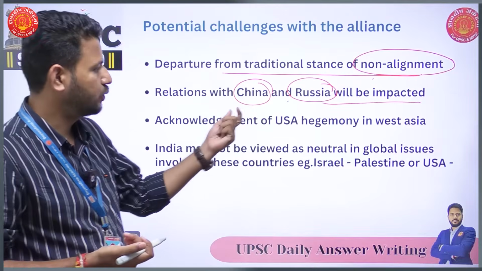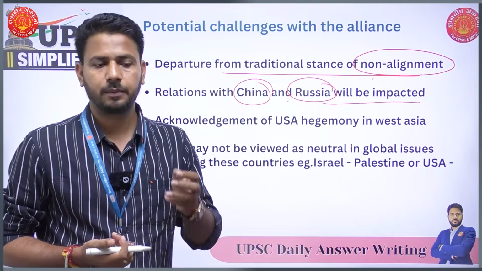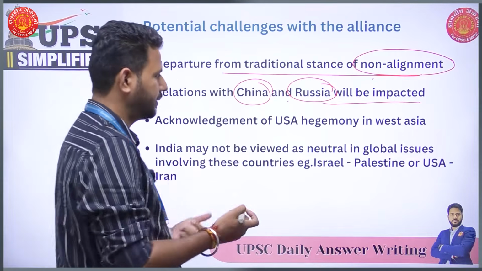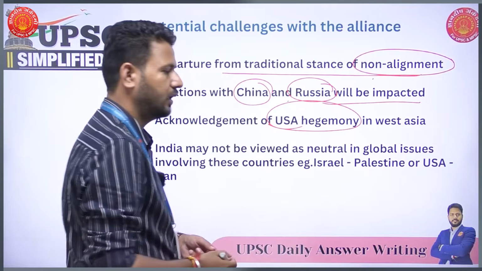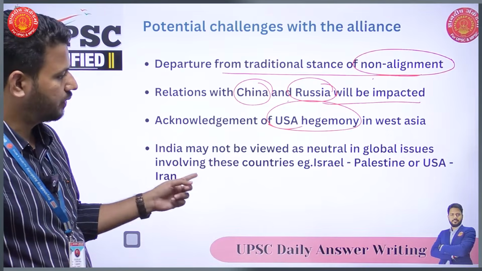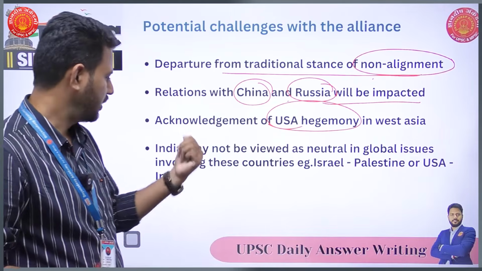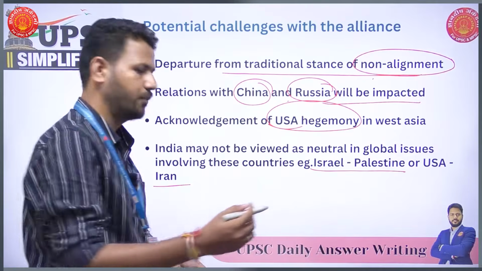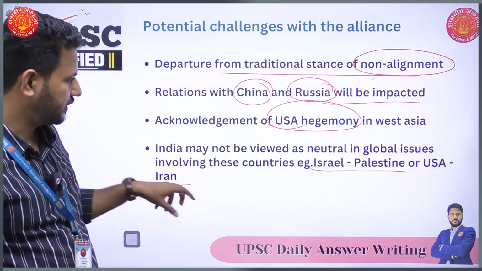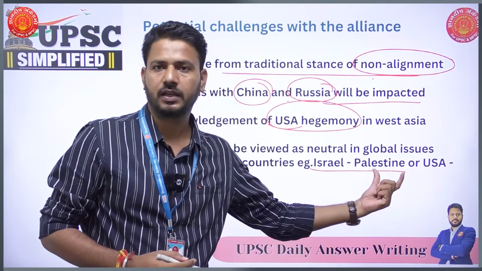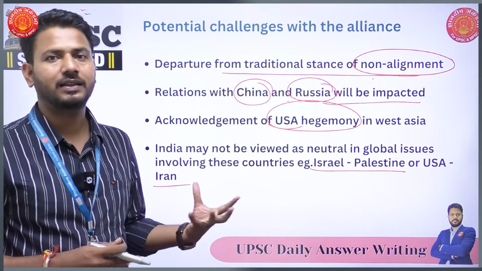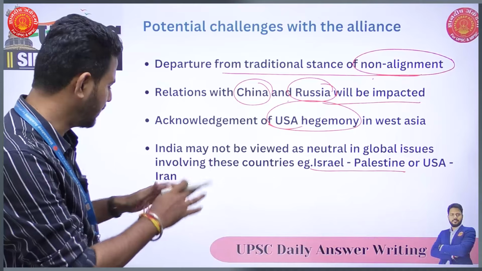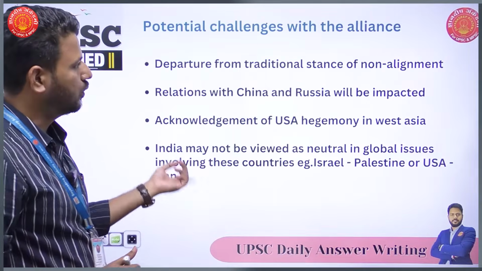Then acknowledgement of US hegemony in the West Asia. By becoming part of this grouping, India somehow is acknowledging, accepting the hegemony of USA in the West Asian part. Then India may not be viewed as neutral in global issues involving these countries. Now, for example, we have some conflicts, Israel and Palestine, or USA and Iran. Now, Iran is important for us. India has also taken a stand regarding Palestine. But because of this grouping, these countries might think that India would not be neutral when it comes to these bilateral conflicts. Okay, these are some of the challenges which India would like to overcome or deal with.